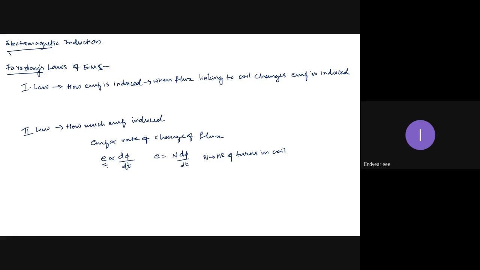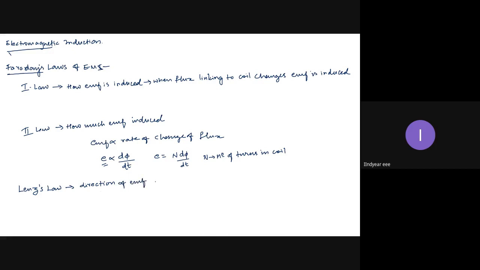Now, along with this, we always define one more law, which will give the direction of induced EMF. What is that? Lenz's law. So Faraday's first law gives how an EMF is induced. The second law gives how much EMF is induced. Lenz's law gives in what direction the EMF is induced. It gives the direction of EMF.